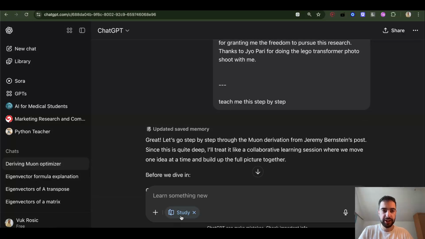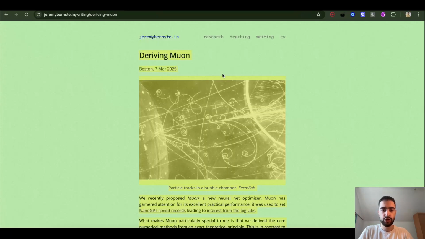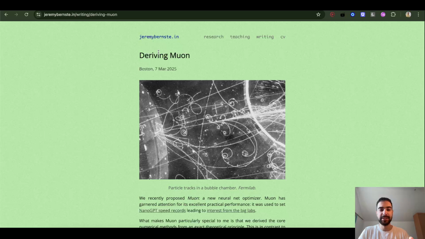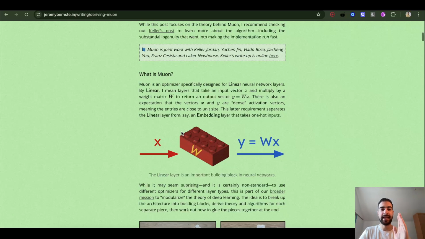I will use ChatGPT Study and Learn to understand the best advancement in the last 3 years in AI, which is this Muon optimizer that cut the training of neural networks by half. So these few people just doubled AI progress single-handedly. Because when you make improvements to the optimizer, you are literally making improvements in how AI learns, which is the root, the base, the foundation of the entire AI field.